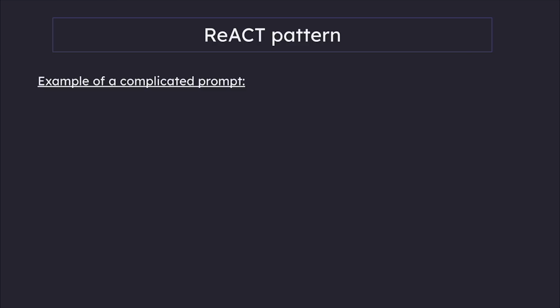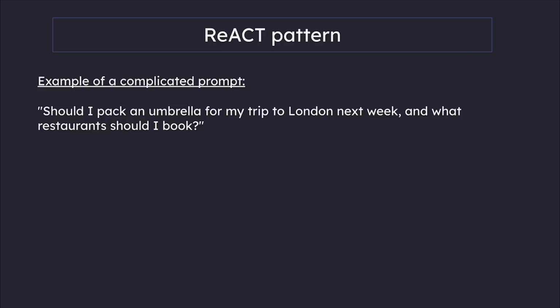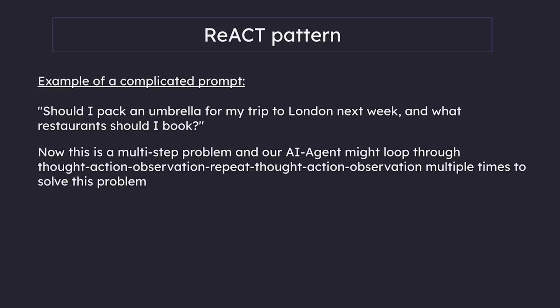This is a very small example. Imagine I ask you a much more complicated question like, should I pack an umbrella for my trip to London next week? And what restaurants should I book? You can imagine that this is a multi-step problem, right? And our AI agent might loop through the thought, action, observation, repeat, thought, action, observation, this thing multiple times to solve this problem. I hope you're starting to somewhat get a picture of what agents and tools are. If you don't understand it completely yet, don't worry. In the next section, we are going to be building custom agents from scratch, and we are going to be looking at a lot of examples as well. So I'll see you there.